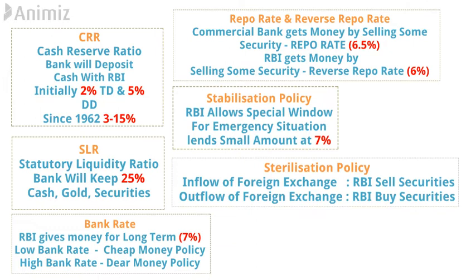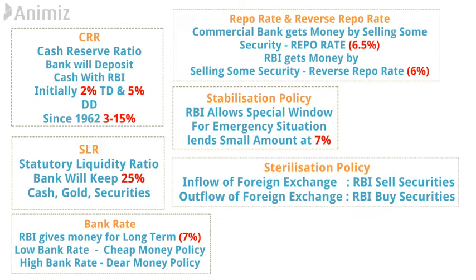Sometimes when there is excessive outflow of foreign exchange, then Reserve Bank of India will buy government securities from the market and increase the flow of foreign exchange in the market. So, securities will come back in the hand of Reserve Bank of India and foreign exchange will come into the market. So this is how the sterilization policy is aimed to maintain the balance of foreign exchange in the market.